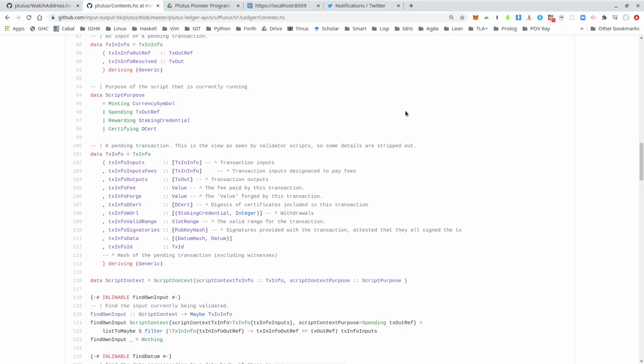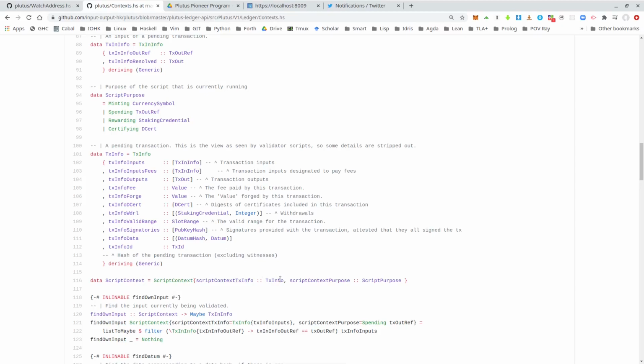And that validation script as input gets the datum, which comes from the UTXO, the redeemer, which comes from the input, and the context. And here we can see the context again. Recall that's in package plutus-ledger-api as well, in the module Plutus.V1.Ledger.Context. And so it's defined here.